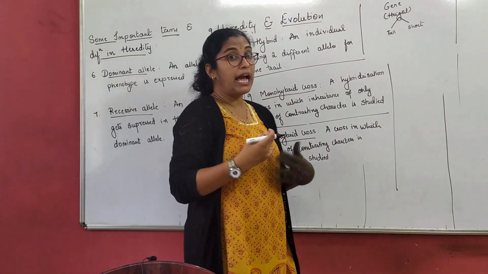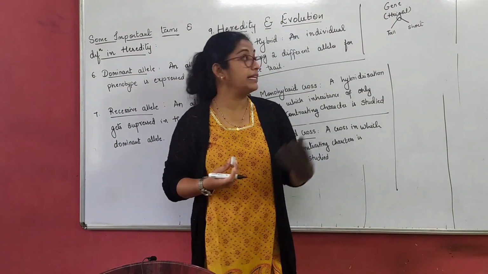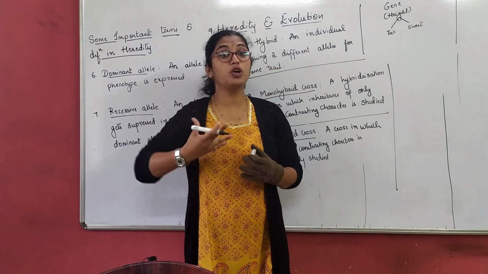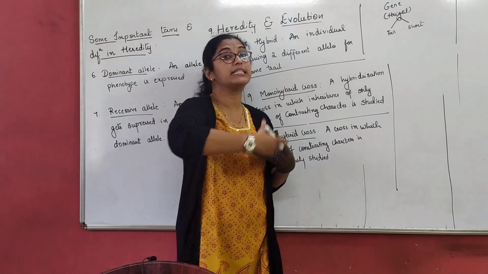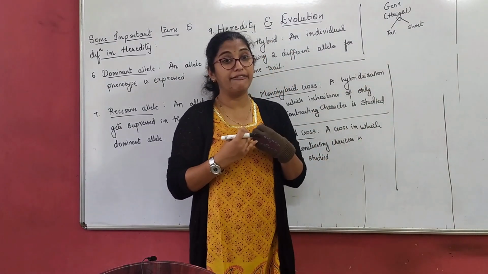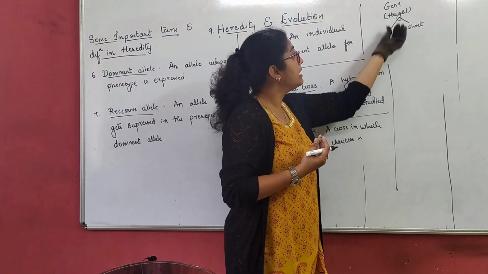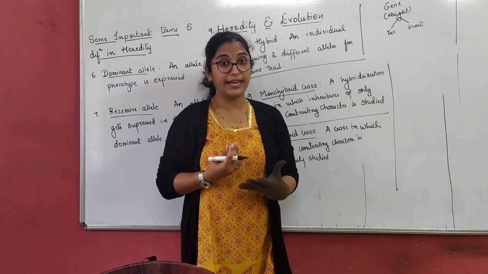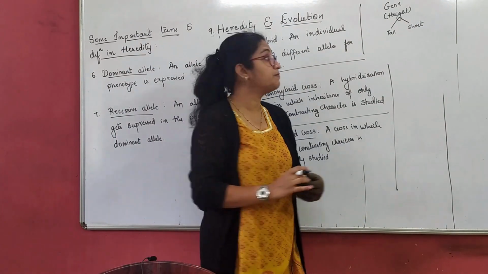Basically, the characters we get from our parents to offspring come through alleles or chromosomes, which always appear in pairs. You study this in detail in the same chapter. So, what alleles do I get from my mother and father? I have alleles of height, that is tall and short, right? I have two alleles, but what is getting expressed in me?